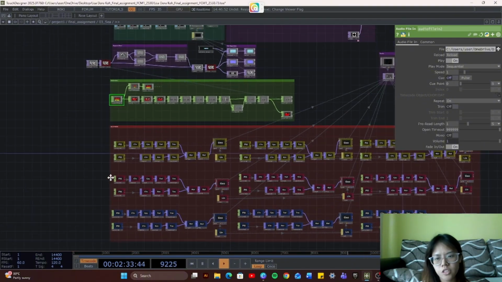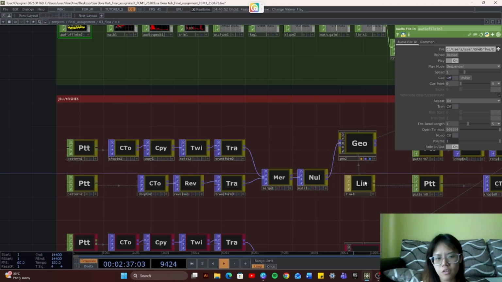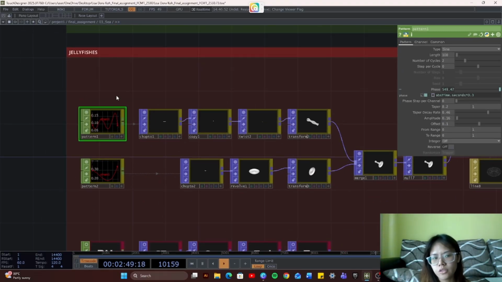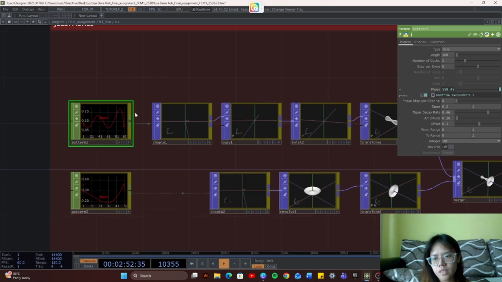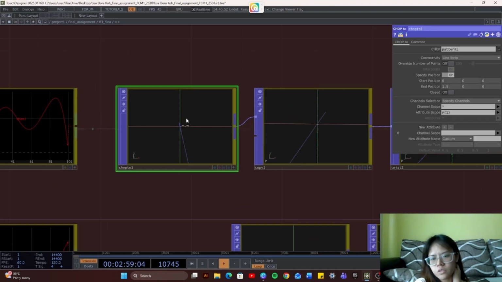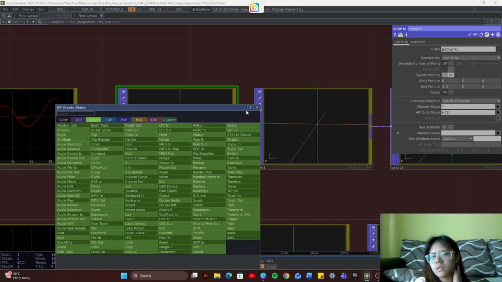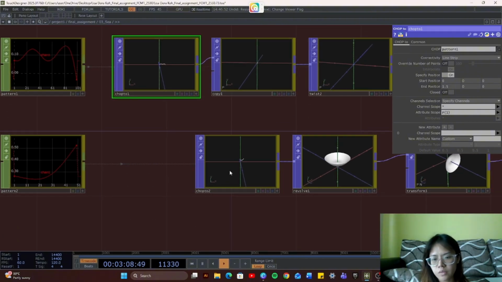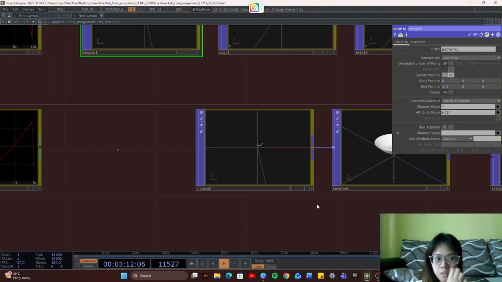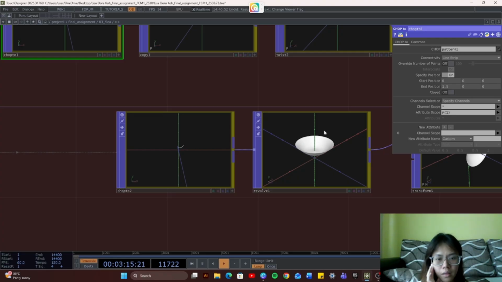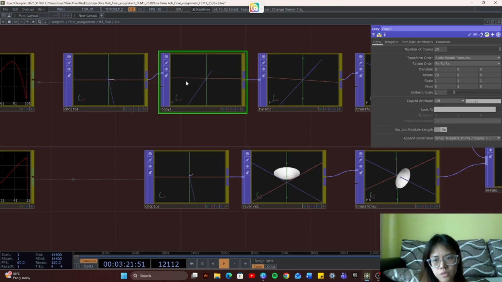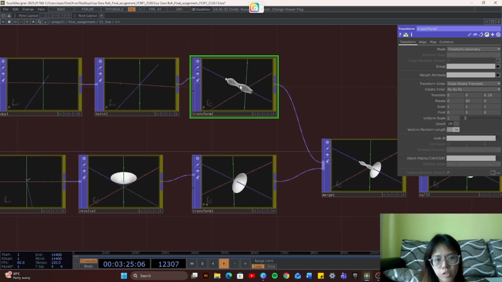So actually the jellyfish, one jellyfish is actually just all of these only. So I use a pattern and then I use an abs time to create flowy lines like this. So this is the first one and this is the second. So the first one I placed into a chop to pop, and it creates a little line like this. So this is the tentacle, and from here I place it into this one. This one is actually the bell of the jellyfish, so it moves like this. Okay, and then for this one I place it into a copy and then a twist and a transform.